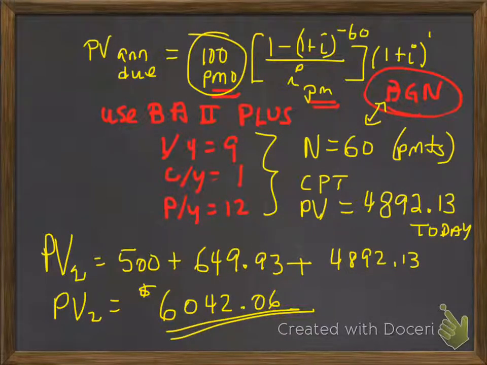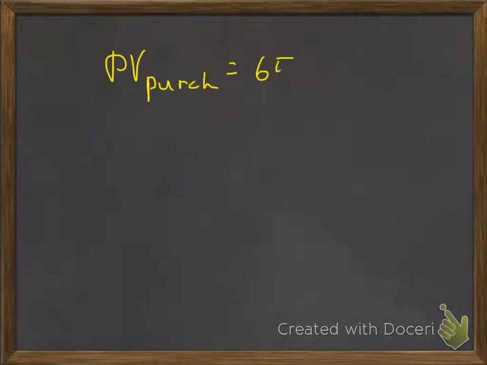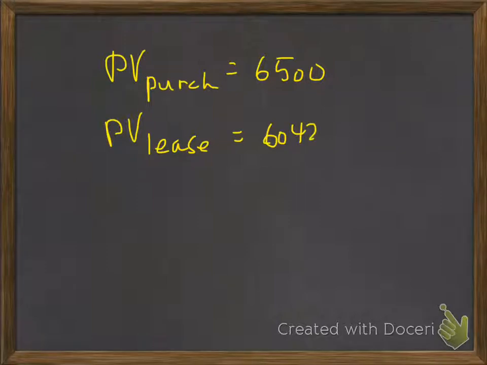Which option is more cost effective for the company that is interested in this equipment? Well, the present value of purchasing the equipment is $6,500. The present value of leasing the equipment with all of the other costs factored in is $6,042.06.